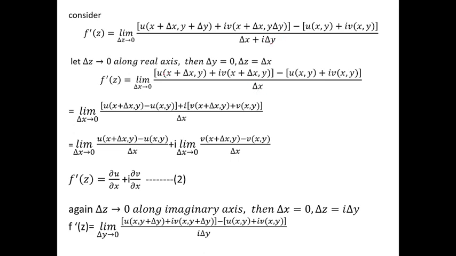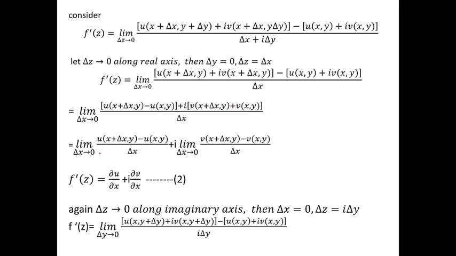Now separate the real part and imaginary part. We get f dash z is equal to limit delta x tends to 0, u(x plus delta x, y) as the real part, and another real part minus u(x, y), plus imaginary part i times [v(x plus delta x, y) minus v(x, y)]. Sorry, here not plus, this is a minus sign.